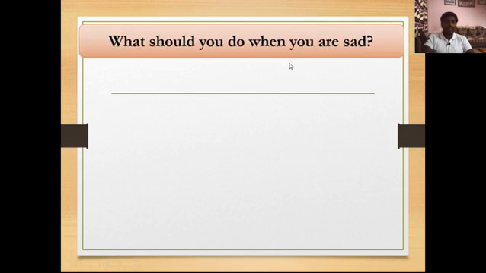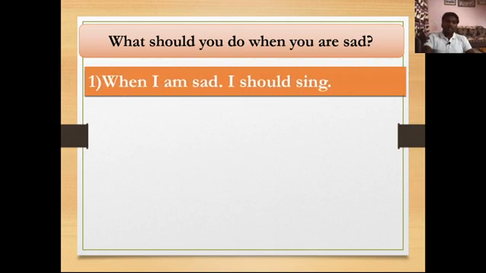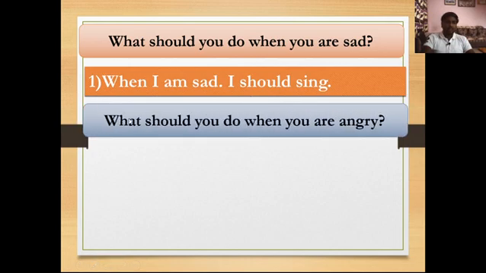The first question is here: what should you do when you are sad? When you become sad, what should you do in that situation? Here the response is, when I am sad, I should sing. When I feel sad or when I become sad, I should sing a song. So in place of this action word, you can add another word here and you can add your own response.